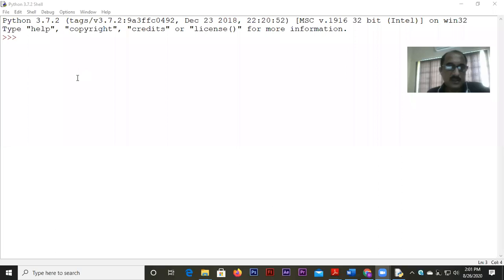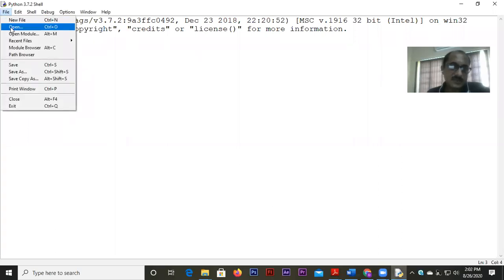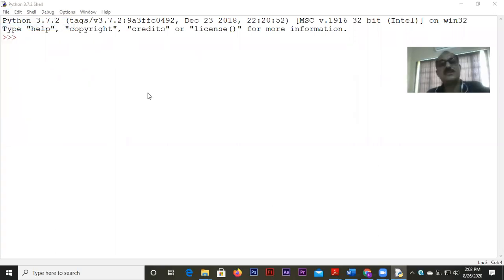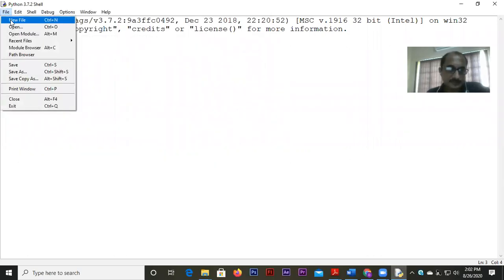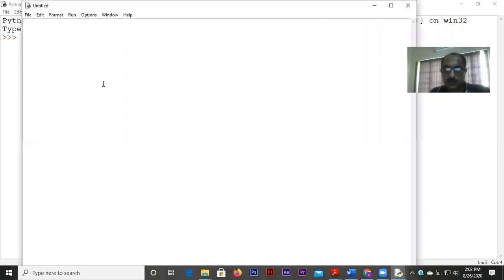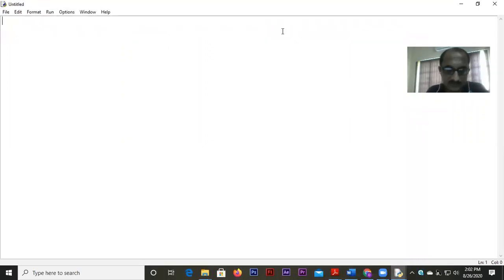Right? I'm sharing my screen once again with you so that I can explain the continue statement. What happens with the continue statement? It basically skips the line. What I mean to say is that if I use a for loop, for example, the continue statement is also used in connection with the different kinds of loop. Okay. So far you have done only the for loop. So I'm talking about the for loop itself.